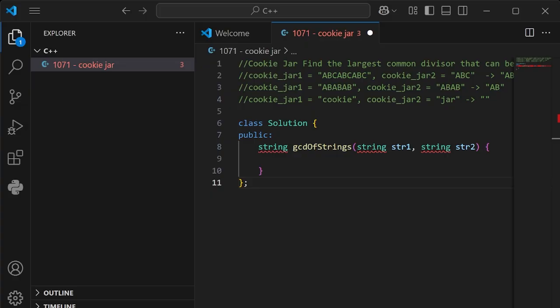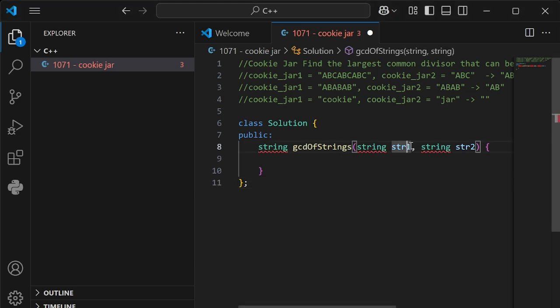Instead of defining our function with def and then the GCD part, we're using string, which is the type of function. Later on, we'll use integer functions, which are the whole numbers. But in this case, we're just using strings, which are the names. If you also notice, it has string and string1. We're going to change that because we used cookie jar, and we're going to keep that same consistency. Before, we would put cookie jar first, whereas this time we're putting it second after the first string. So cookie jar 1.